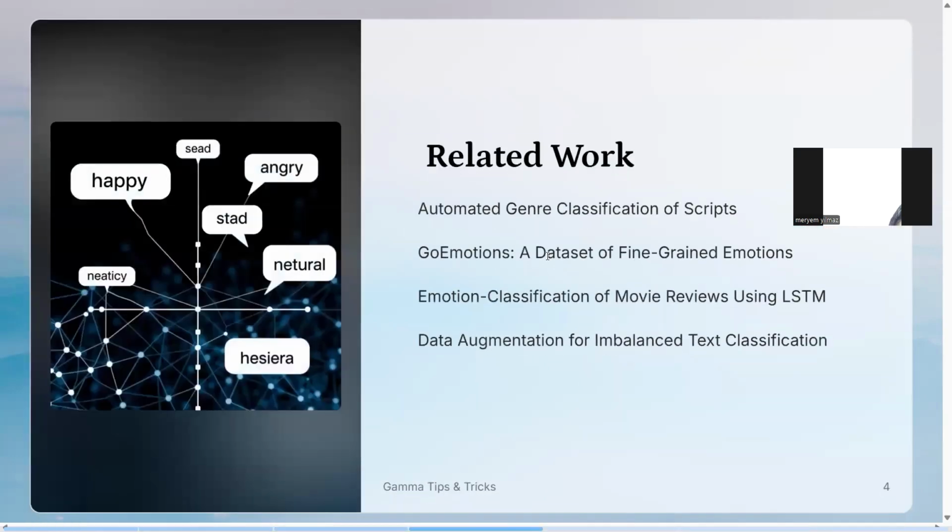We studied past research to guide our project. Sun et al. 2019 classified scenario genres by analyzing emotions in each line, achieving over 85% accuracy. They showed that emotion profiles can automate scenario selection in the film industry, which inspired our focus on emotions.